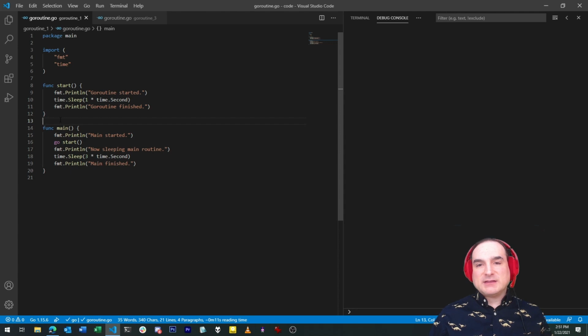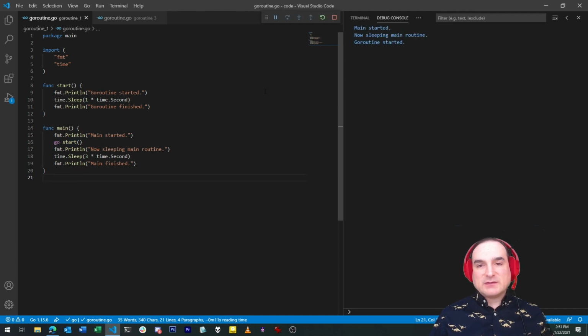I've got here a simple example of how you might use a Go routine. This program here has two functions, the main routine and a function called start. Start is going to be used as our Go routine. And what's nice is that we don't have to do anything fancy to make it into a Go routine. It's just another function. The way we make it work as a Go routine is by how we call it. Instead of invoking the function with a function call, we use the Go keyword to activate it as a Go routine.